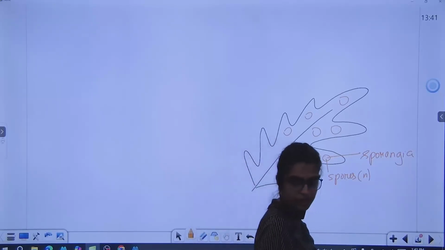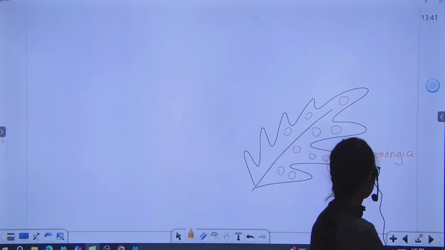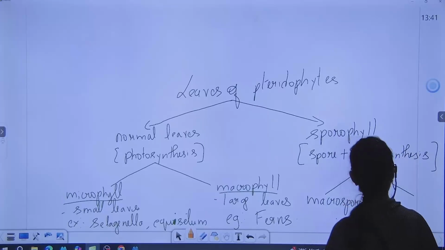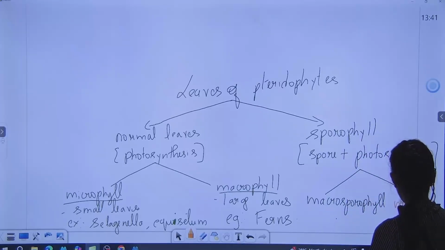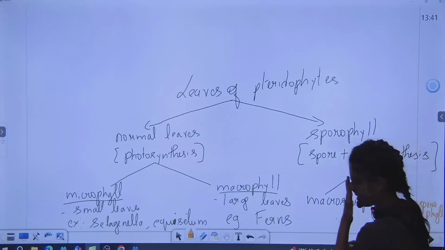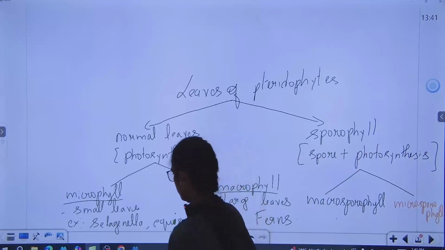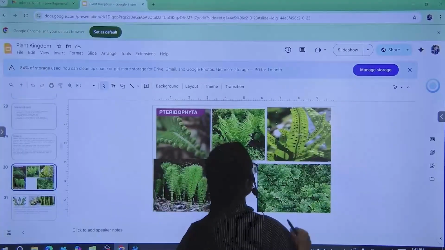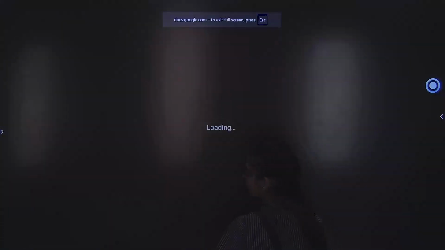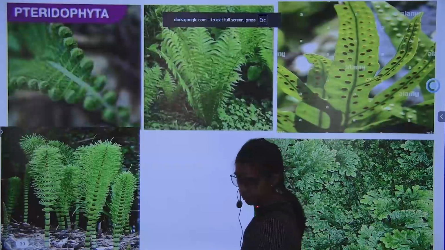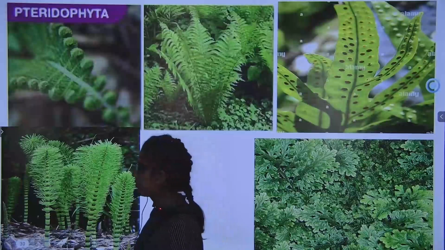Ritesh is following? Okay, so here microsporophyll. Okay, now, example I'll give you. Example are the same ones. Those who are having microphyll will definitely have microsporophyll.